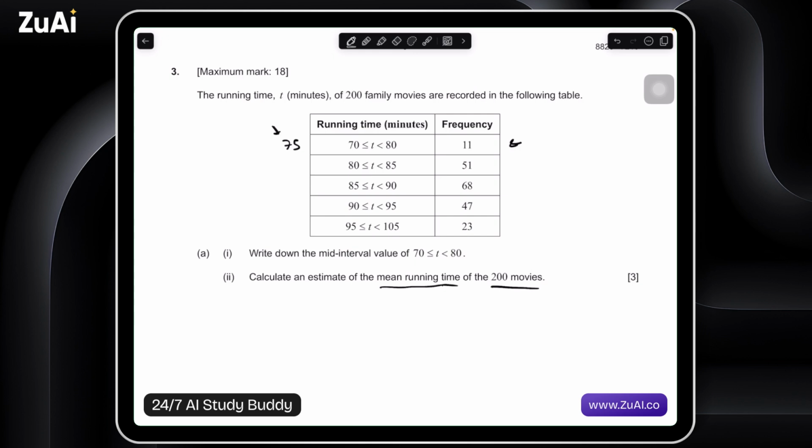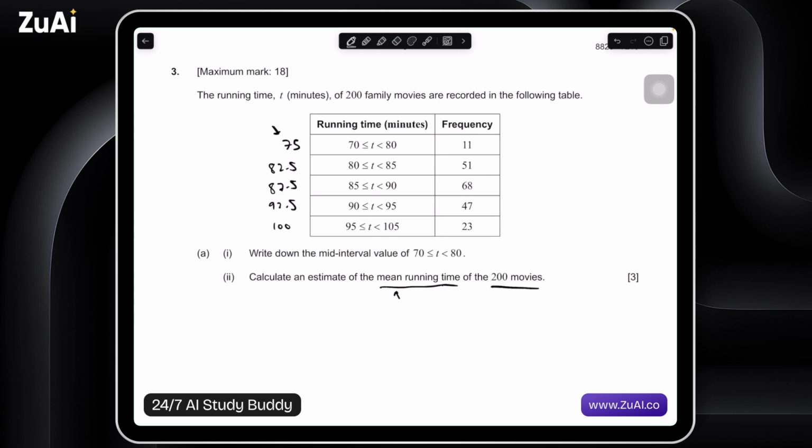And same thing for these 51 movies right here. We don't know the lengths of the individual movies, but on average they're 82.5, and same here for these 68 movies, this is 87.5, 92.5, and this last one, the average would be 100. Okay, so these are all the mid-interval values of these movies, or the average runtime, and that's going to help us if we want to find the overall average of these 200 movies.